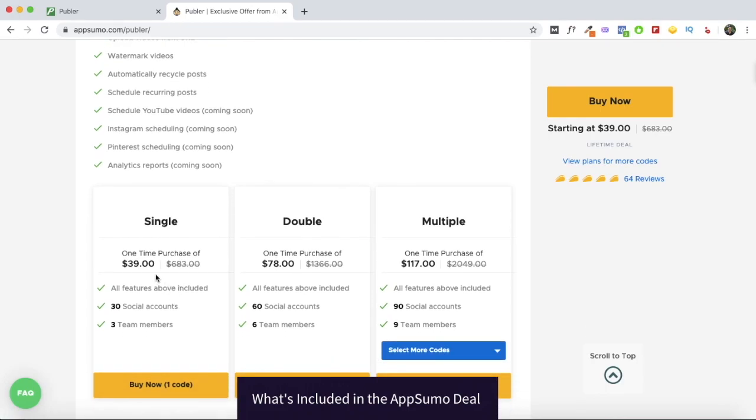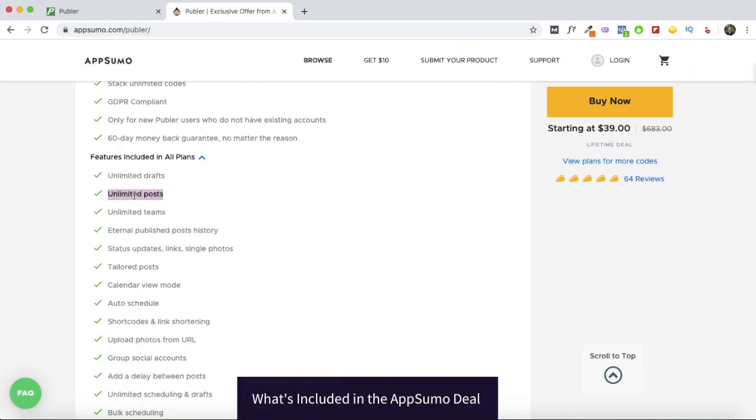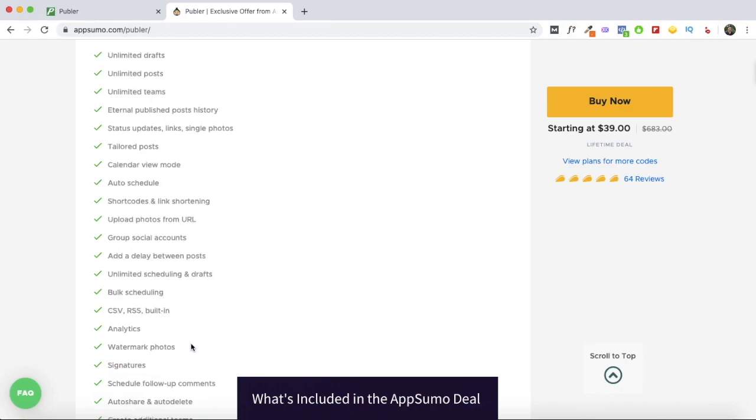You can get lifetime access to it for just $39, and you'll be able to connect up to 30 social accounts to your Publer account, and add 3 team members. You'll also be able to schedule unlimited posts, save unlimited drafts, and you'll also be getting access to some really cool features like auto schedule, bulk scheduling, signatures, and watermarks.